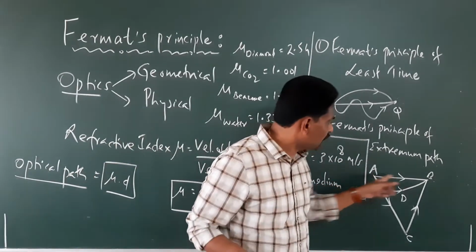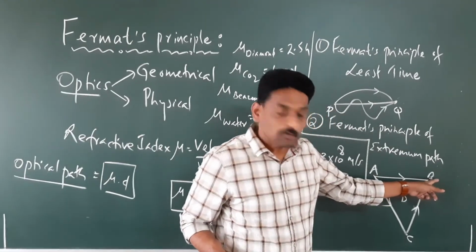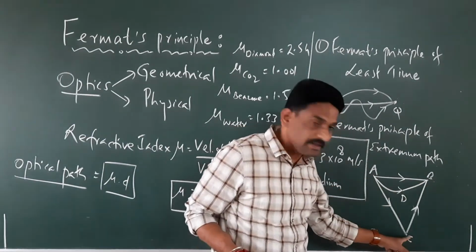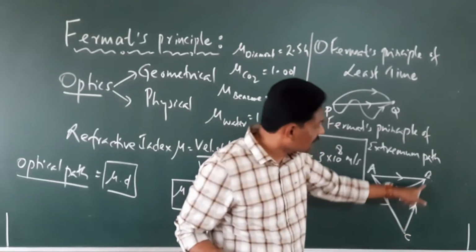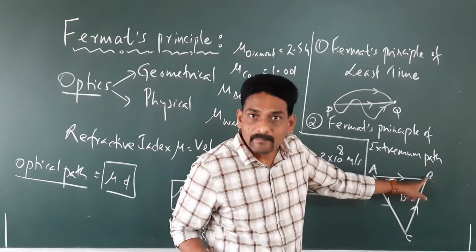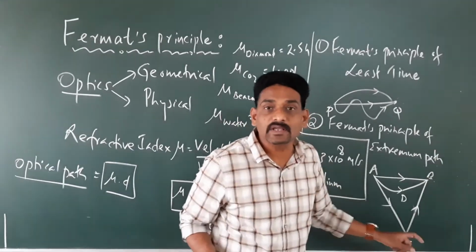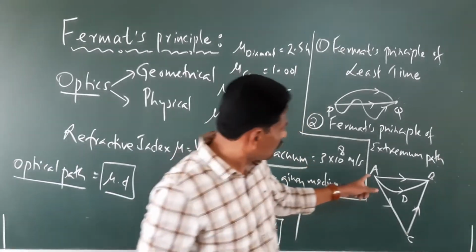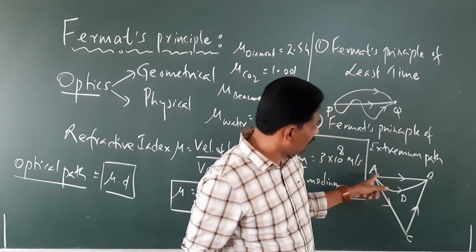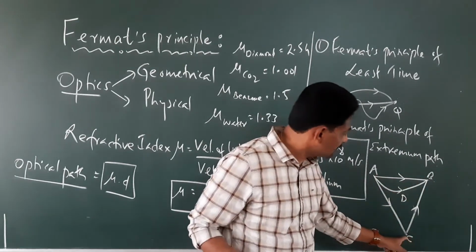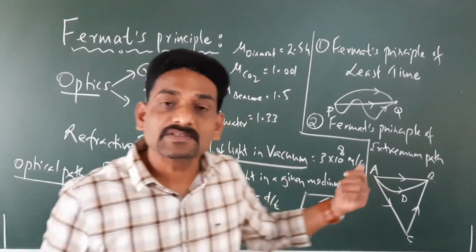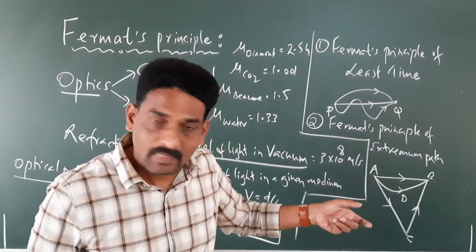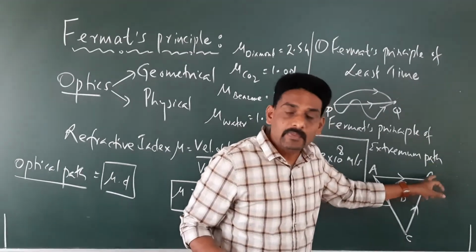Instead of traveling from here to here, the light may follow this path. That is, it may travel from A to C. At point C, it may undergo reflection, and it may come to the point B. So what is this path going to be? Compared to AB, this path AC and CB is going to be maximum. So the light is taking the maximum time compared to AB.